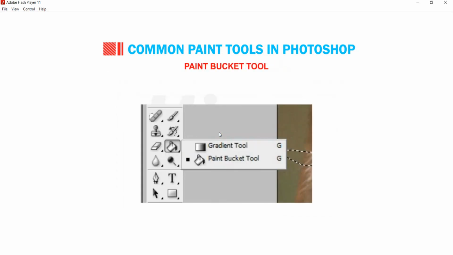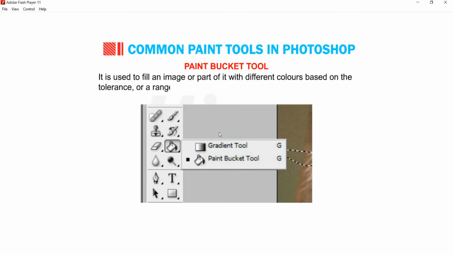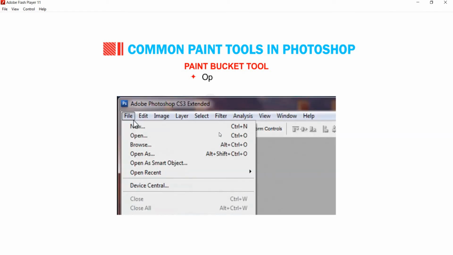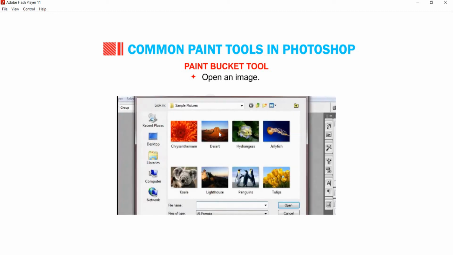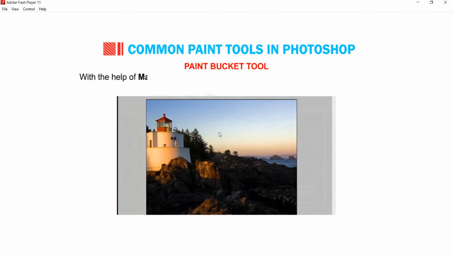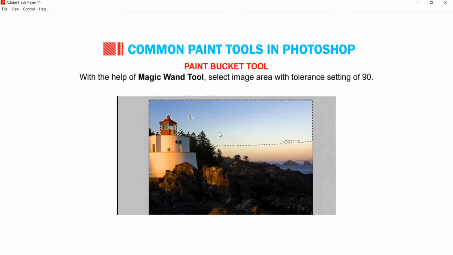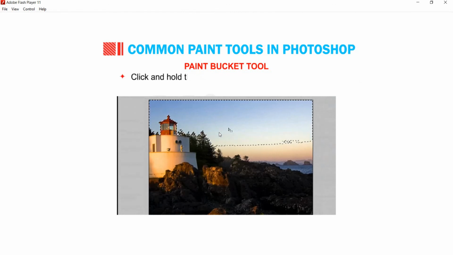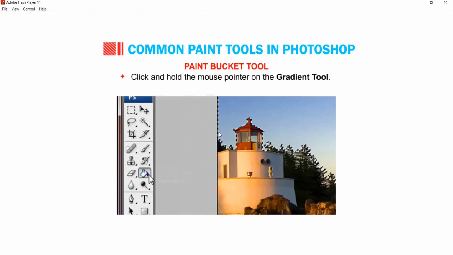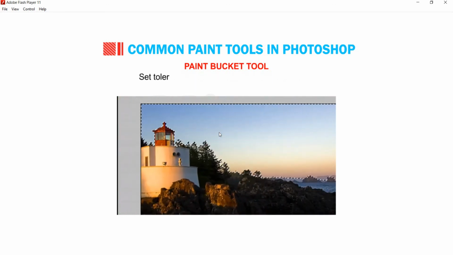Now we will talk about the Paint Bucket tool. It is used to fill an image or part of it with different colors based on the tolerance or a range of colors. Open an image. With the help of Magic Wand tool, select image area with tolerance setting of 90. Click and hold the mouse pointer on the Gradient tool. From the pop-up menu, select Paint Bucket tool. Set tolerance to 100 to paint the whole selection.